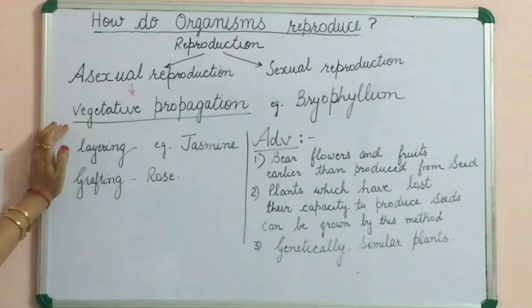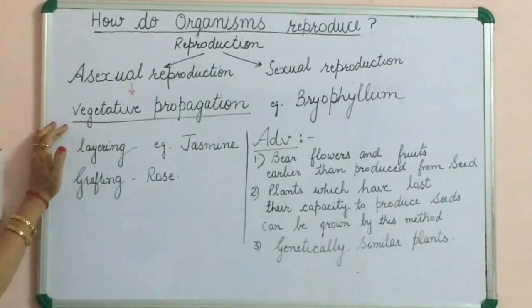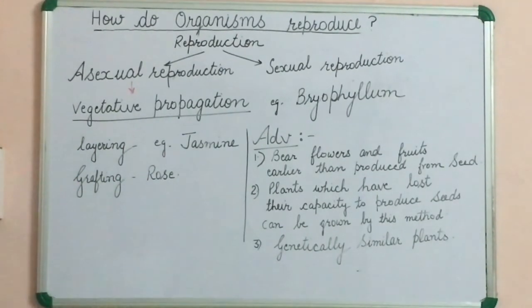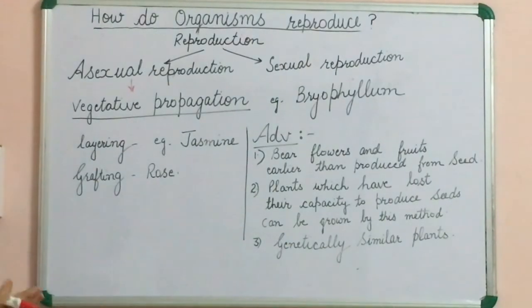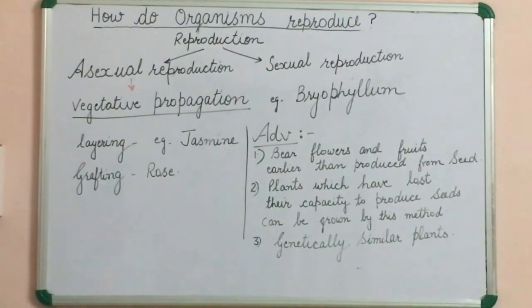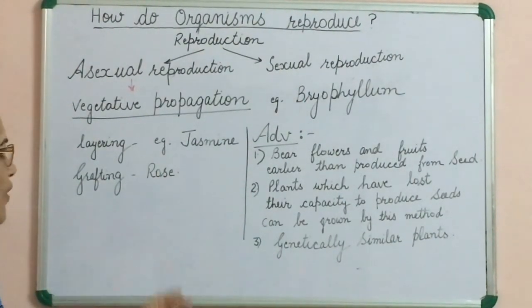Why the name vegetative? Means from vegetative part of the plant. The plant consists of 2 parts, vegetative that consists of root, stem and leaves, and sexual part consists of flower.